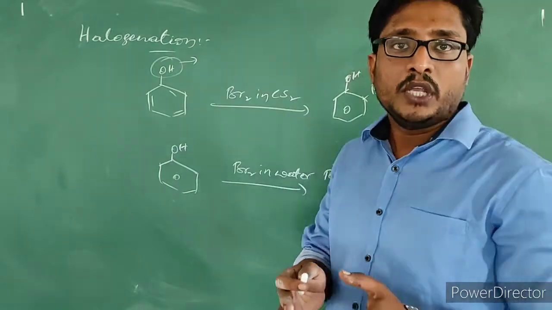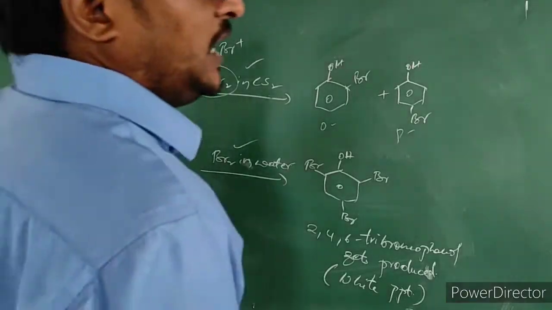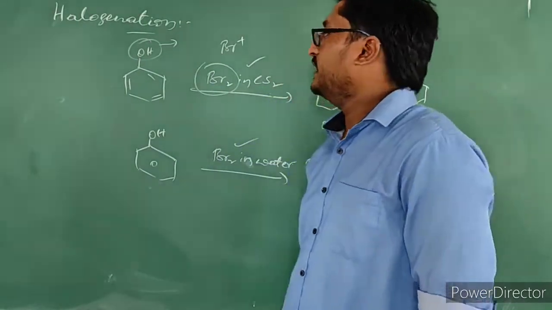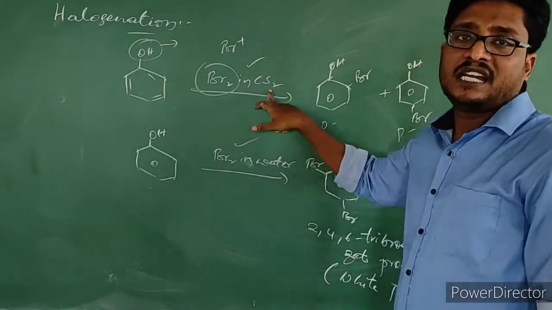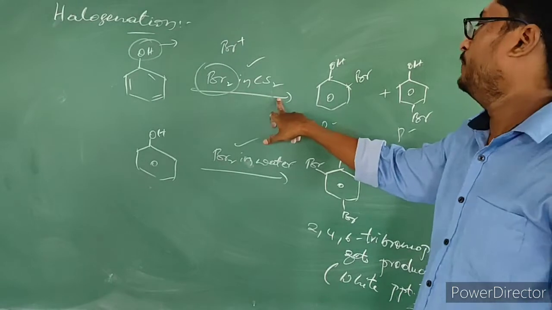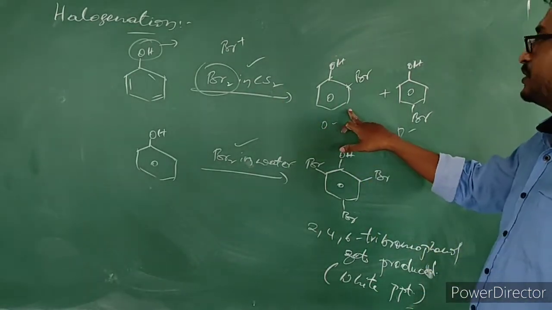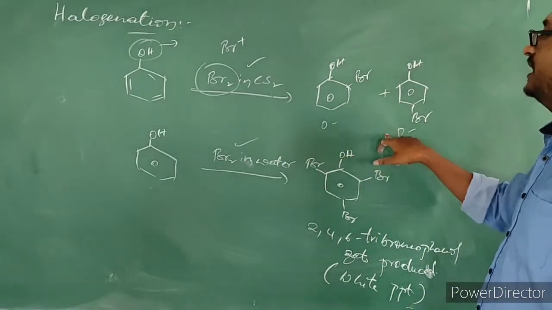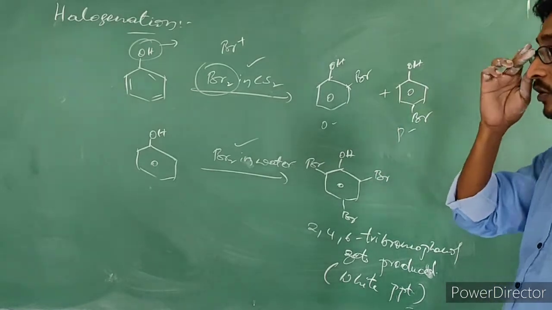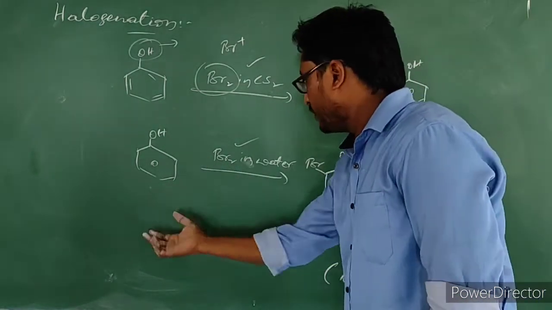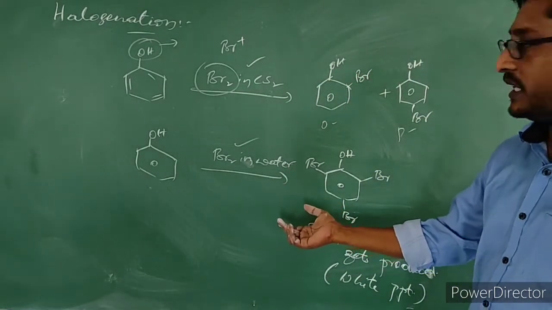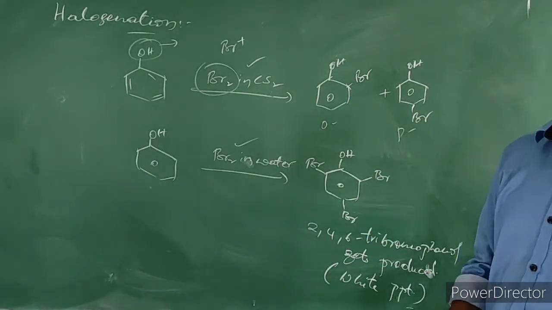So here also you need to understand that when phenol is treated with bromine in carbon disulfide or chloroform, a mono substituted product gets produced, nothing but orthobromophenol or parabromophenol. When we are treating phenol with bromine water, then a tri-substituted product gets produced.